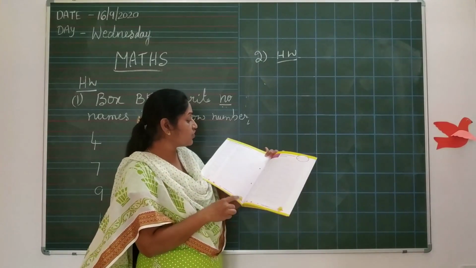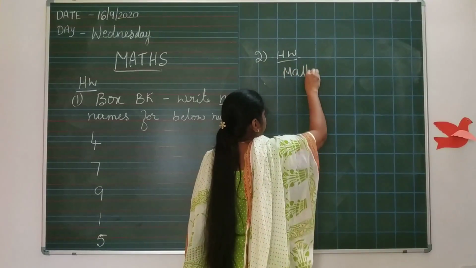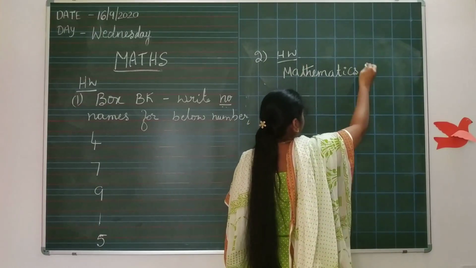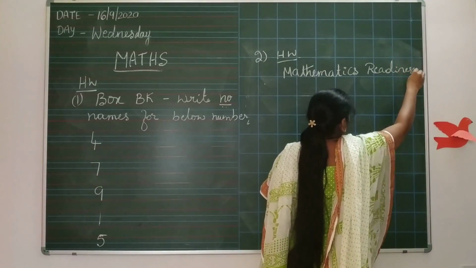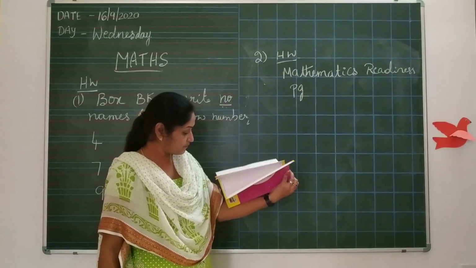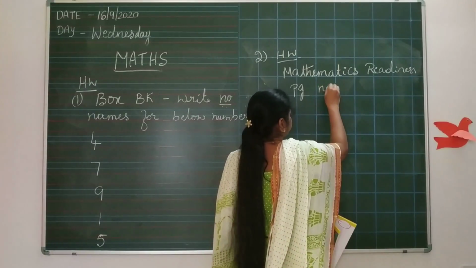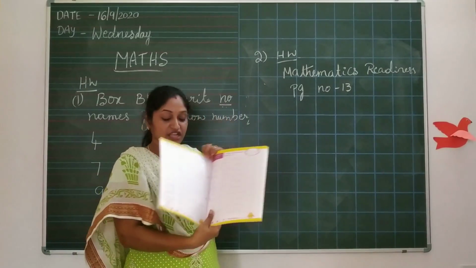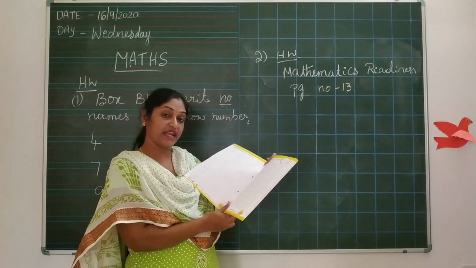Today you have to do mathematics readiness, page number 13. Here you have to write the numbers. Write the numbers also and write the number names also.